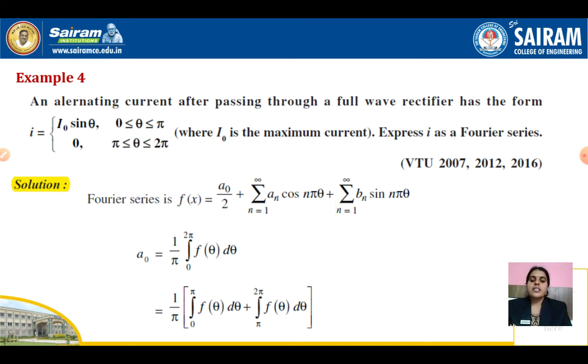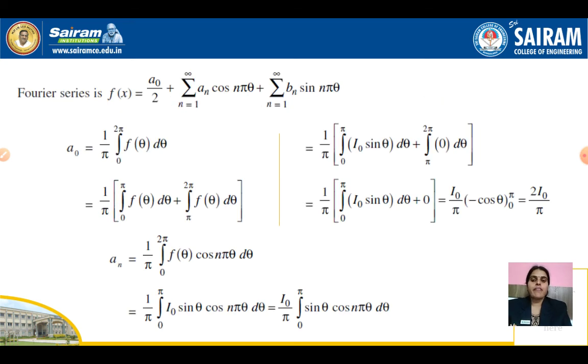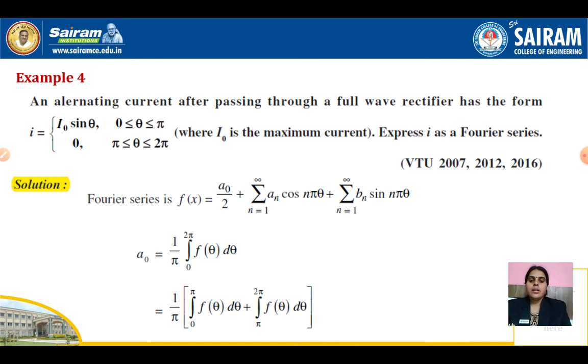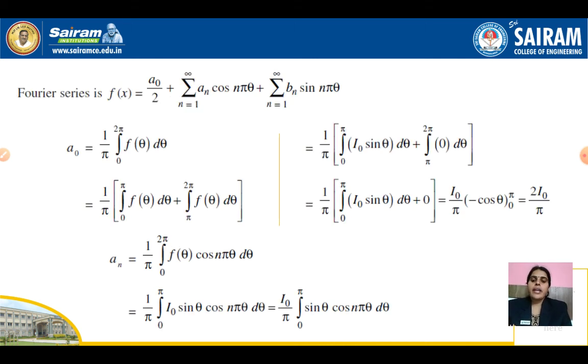So a0, the formula for a0 is this, and the integral 0 to 2 pi has been split up into two parts because the function given has two values for f of x. We can substitute for f of x and split the integral 0 to 2 pi into two parts and simplify further. Substitute for I naught, that is the first function. The second function is 0.